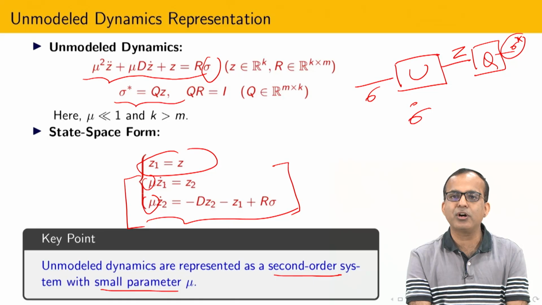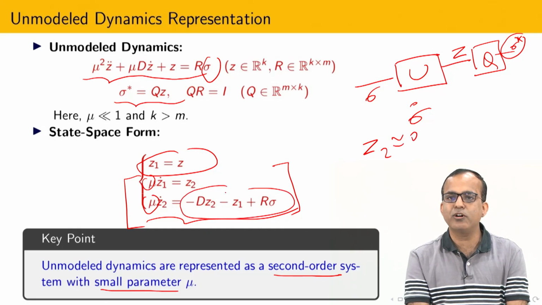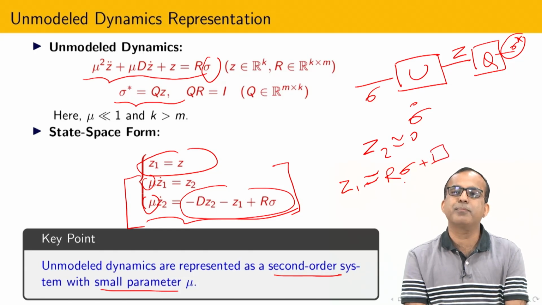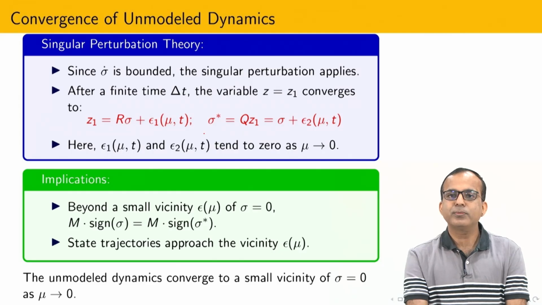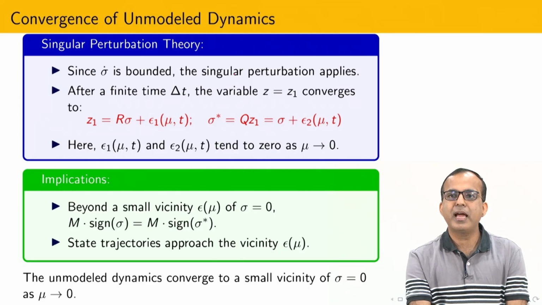So mu z1 dot, since mu is small, z2 dot is approximated by 0, and similarly the right hand side of the last differential equation is also approximated as 0. So z1 is approximated by r sigma, and some more terms will appear here because that is just an approximation. I have written the same kind of things here, after applying this singular perturbation theory. What happens?